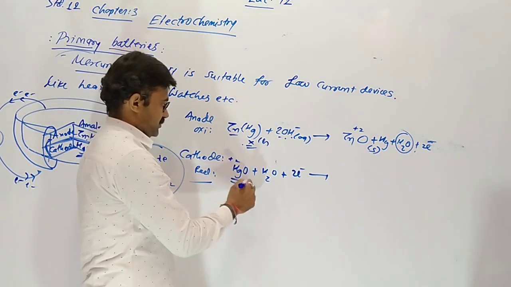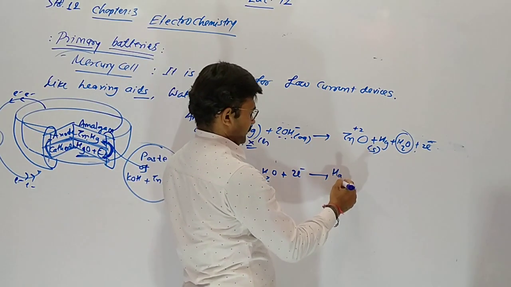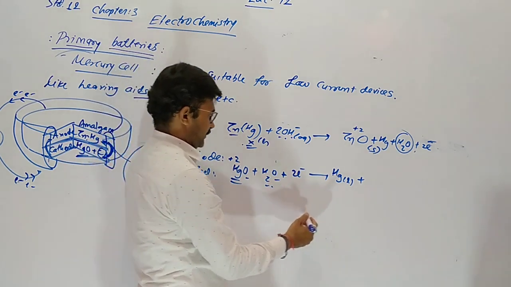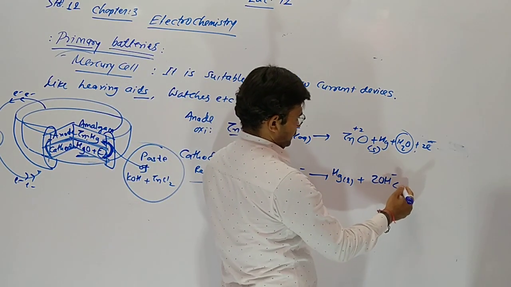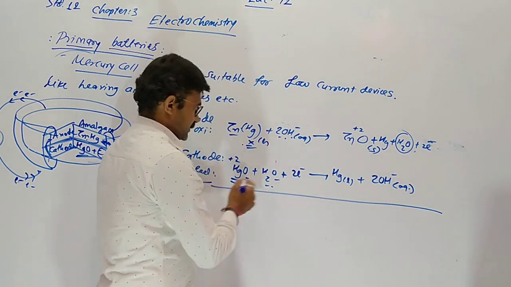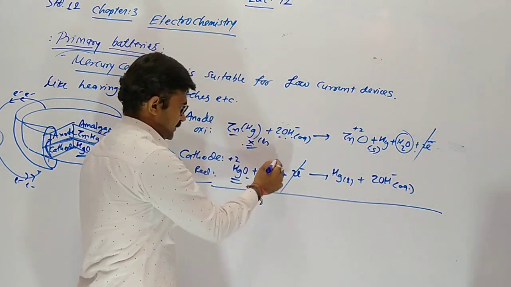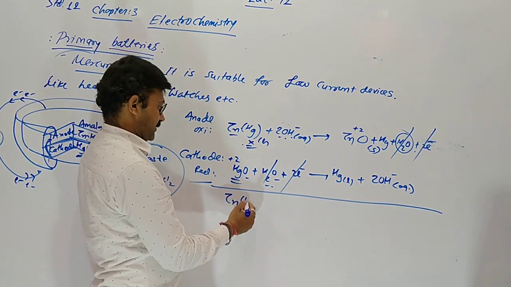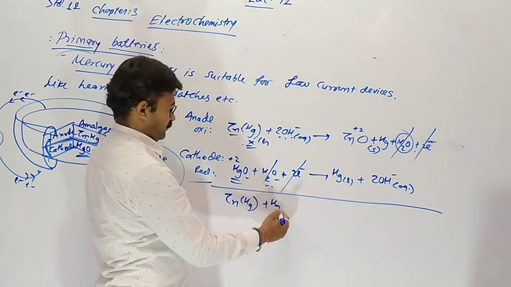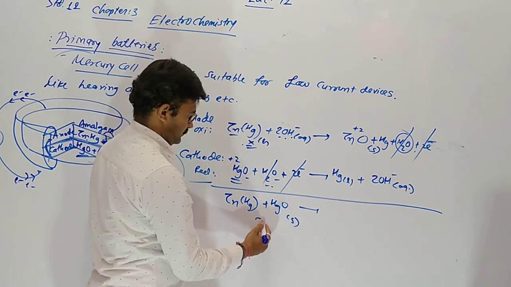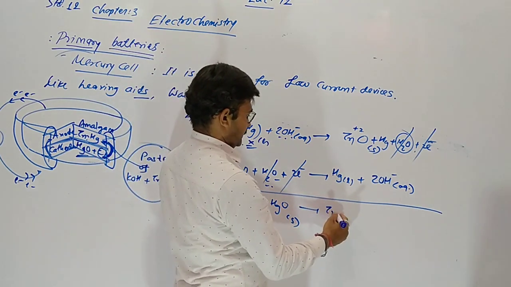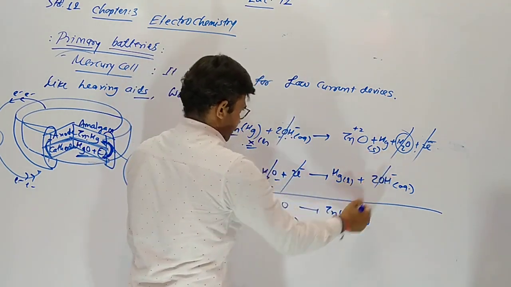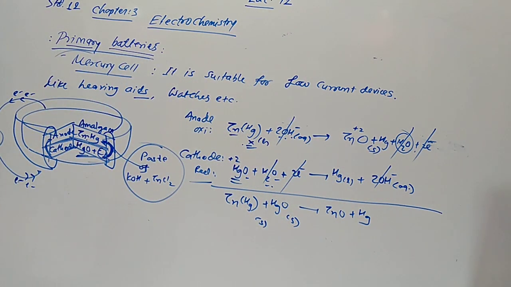So mercury plus 2 gains 2 electrons and converts into mercury. Now 2 oxygen and 2 hydrogen give 2 OH minus. H2O cancels. So the overall reaction is zinc mercury plus HgO gives zinc oxide and mercury. This is the overall reaction.